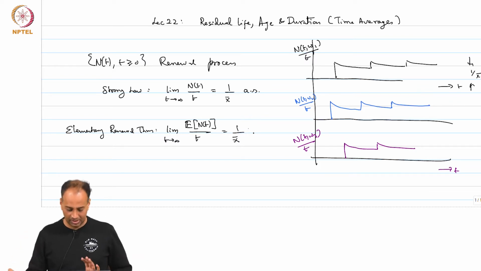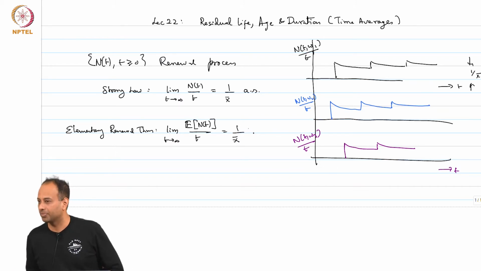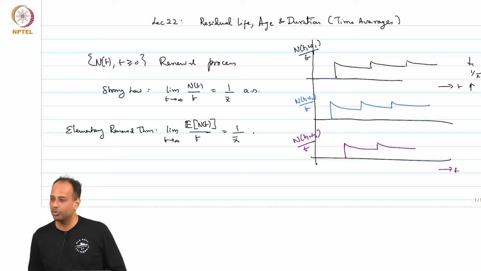In terms of meaning it is very different, which I want to first convey. The second thing I want to tell you straight away is that the elementary renewal theorem is in no way a consequence of the strong law. It looks as though, what is the big deal? If N(t) over t goes almost surely to 1 over x bar, the expectation should go to 1 over x bar. It is absolutely not true. If your sequence of random variables converges almost surely to X, it is absolutely not true that expectations converge. In any case, proving the elementary renewal theorem is much harder than proving the strong law. We need to build up some more machinery to do that.